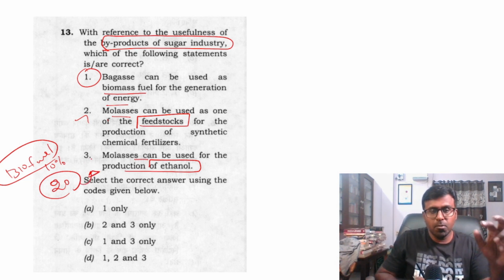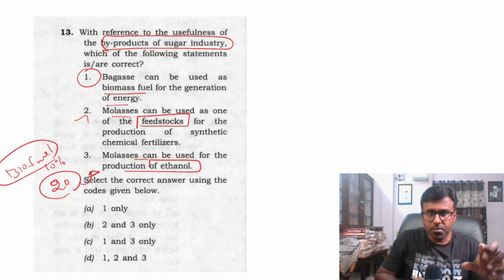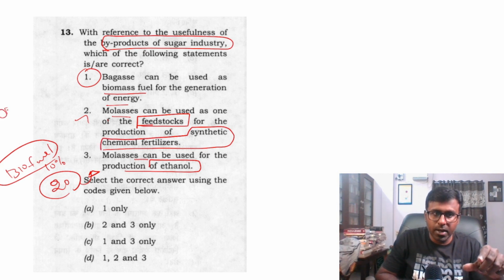So look at that. But in this there is a twist. It can be used as feedstock, but can it be used for synthetic chemical fertilizer? See, this is organic. Bagasse, sugarcane, is organic. How can it be used for synthetic? So this is the trick.